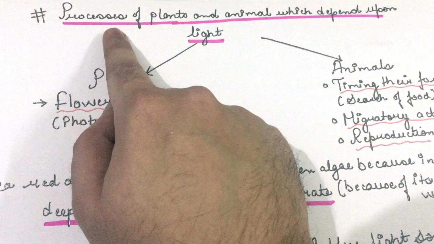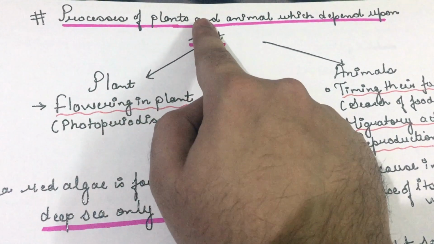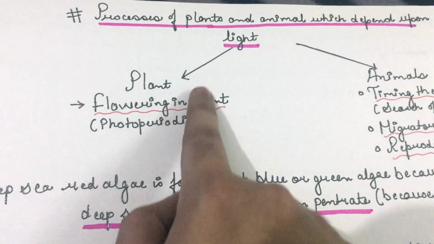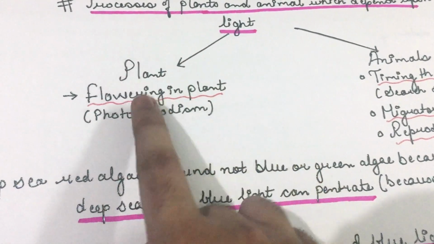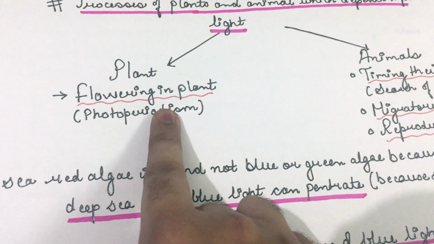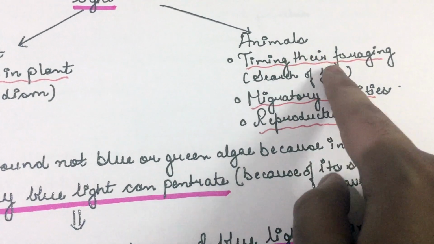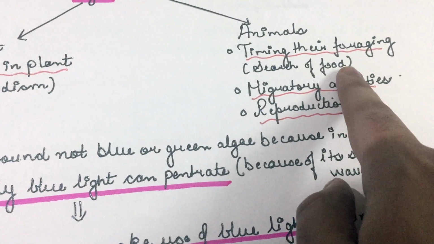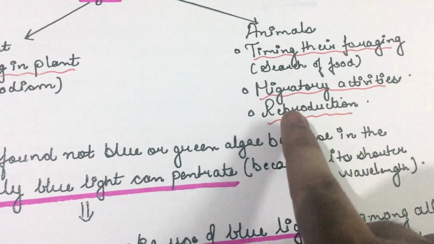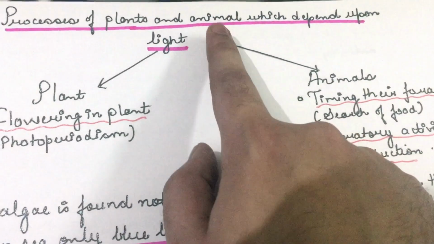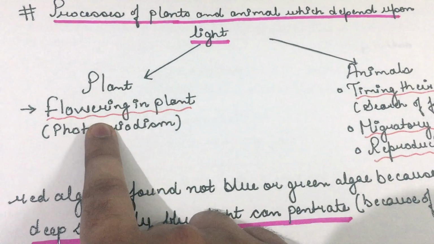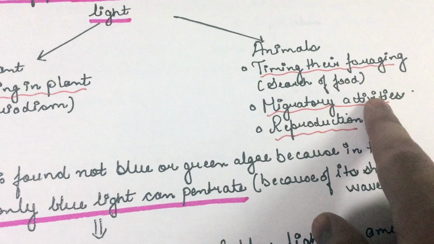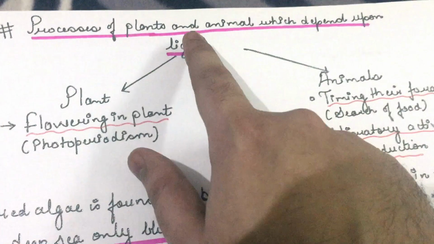Under light, we have to remember the processes of plants and animals which are dependent upon light. In plants, flowering is dependent on light, and that is called photoperiodism. And in animals, the timing of their foraging habit, meaning the habit by which they search for food, migratory activities, and reproduction are dependent on light.